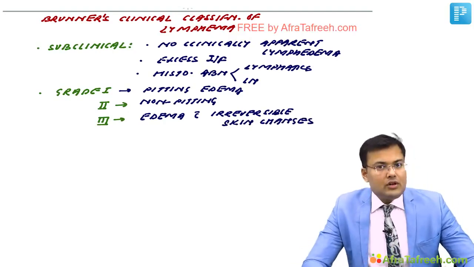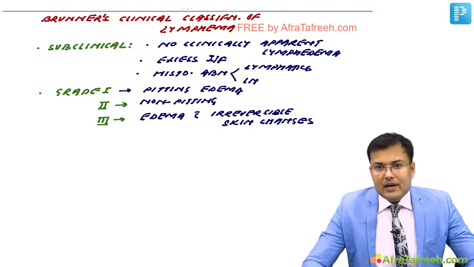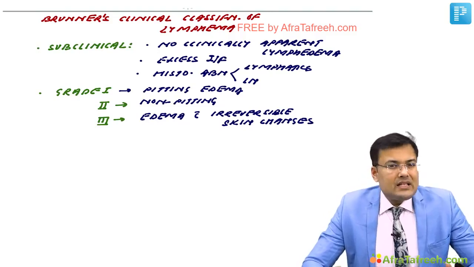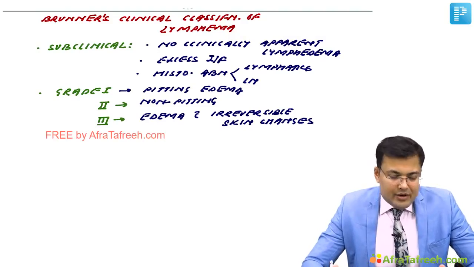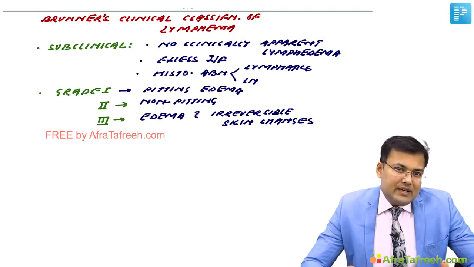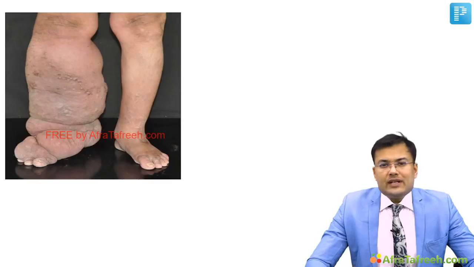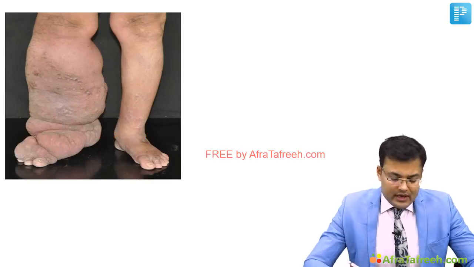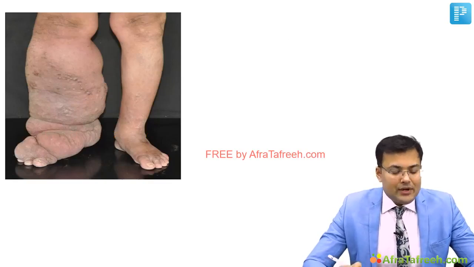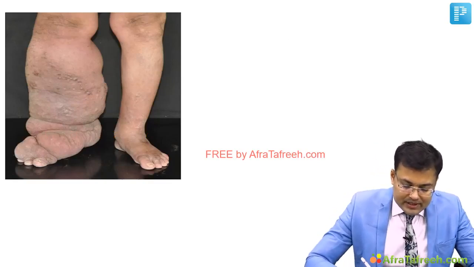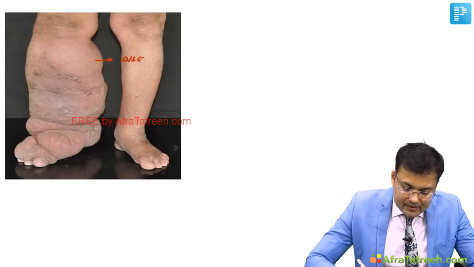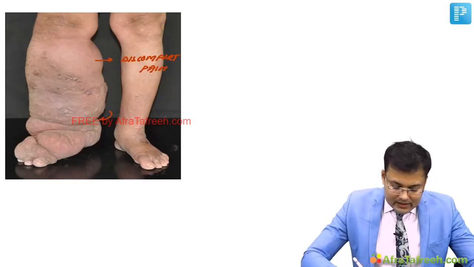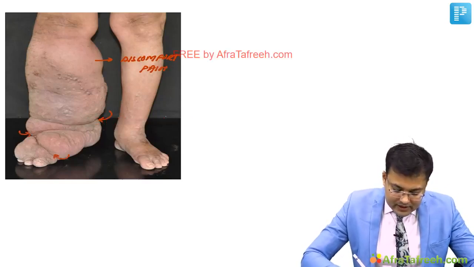Okay, now see what are the complications of chronic lymphedema. You have seen the patient is having massive edema in the limb, and because of that, sometimes the patient is having discomfort and pain. Question is asked that what are the complications of chronic lymphedema. This patient is having limb swelling, and because of that, there is discomfort and pain. Second, you can see these are the skin folds.